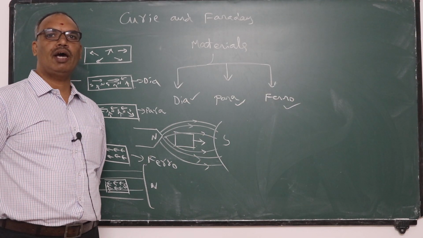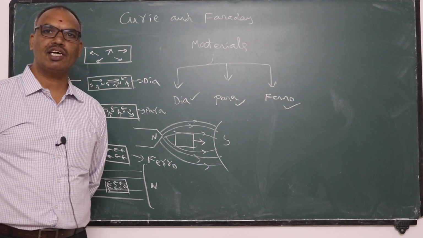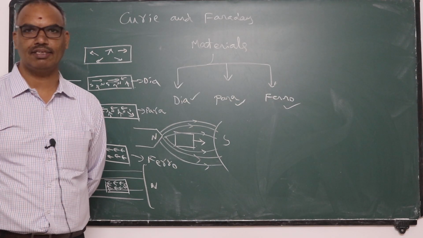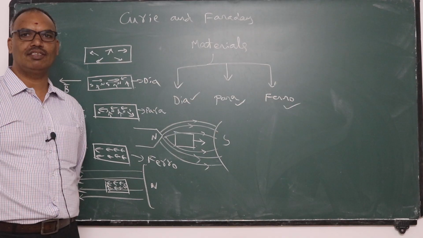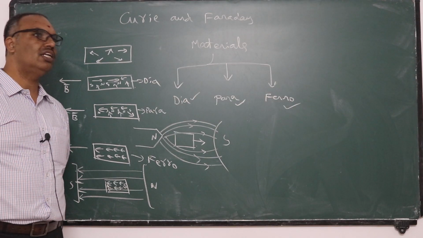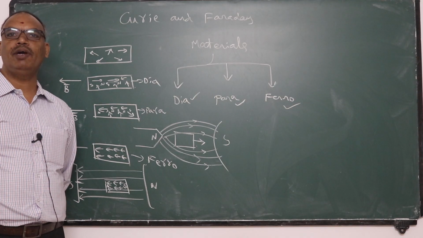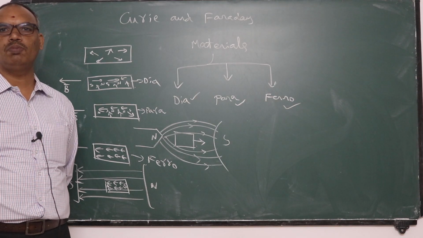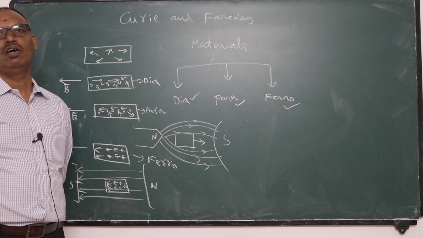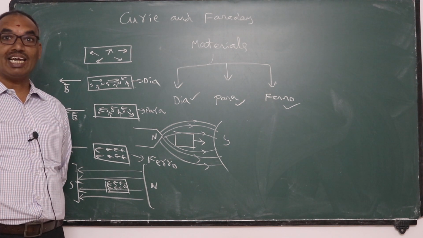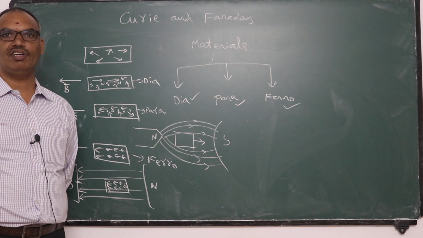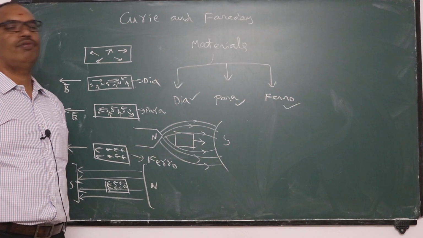If it is attracted by the external field with feeble, weak magnetism, it is called paramagnetic material. And if the material kept between the pole pieces is strongly magnetized and attracted by the external field, it is called ferromagnetic material.